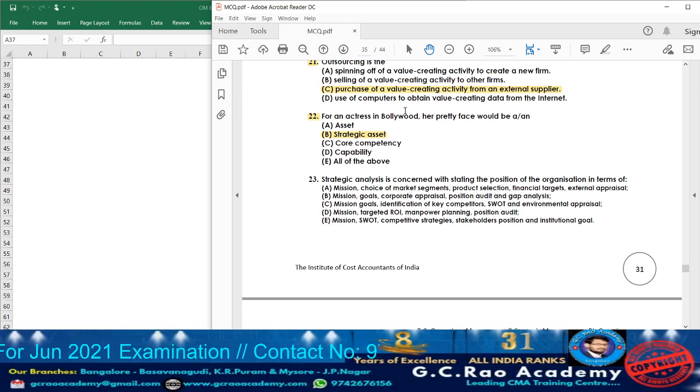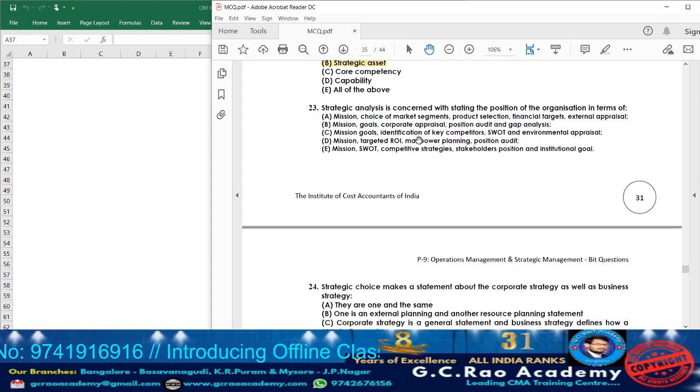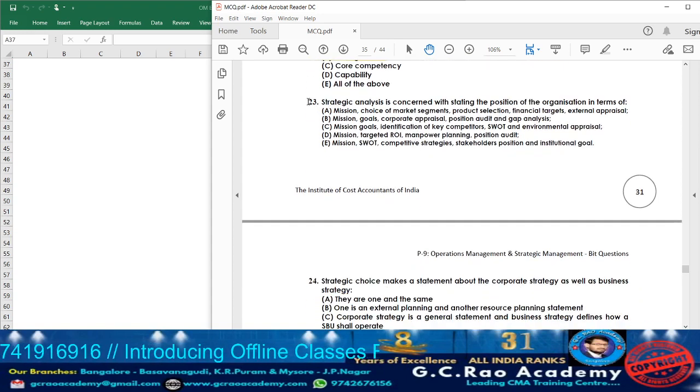When it comes to the outstanding performance of an actor in Bollywood, it will be the core competency. But when it comes to an actress in Bollywood who has a pretty face, it can be considered as a strategic asset. Now let us move on to question 23.